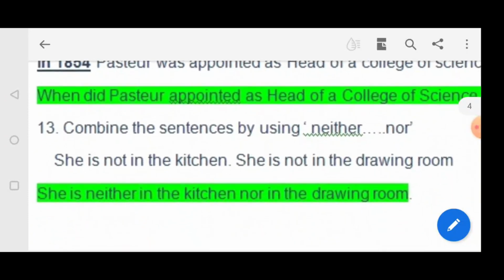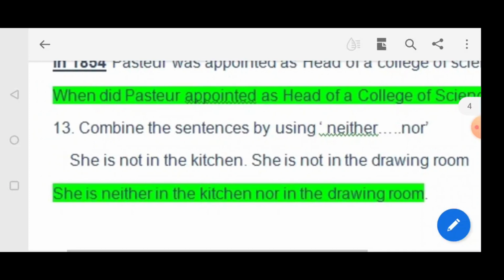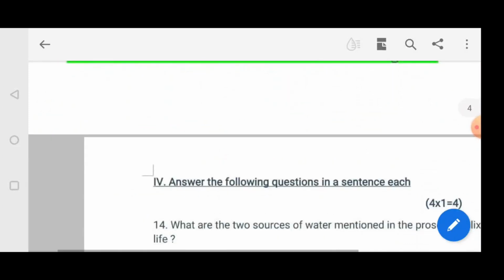Moving on to the next question. Combine the sentences by using neither nor. Here the sentences: she is not in the kitchen, she is not in the drawing room. So what will be the answer? She is neither in the kitchen nor in the drawing room.